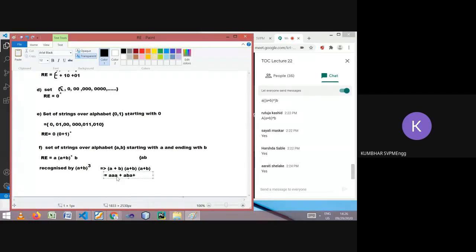Then we learned how to build the regular expression for a given language. We check the language, then the finite automata for that, and how to represent it using regular expression. And lastly, we checked some examples in which a set is given, defining some language, and we have to represent that set using a regular expression. So we have done some practice of those examples.